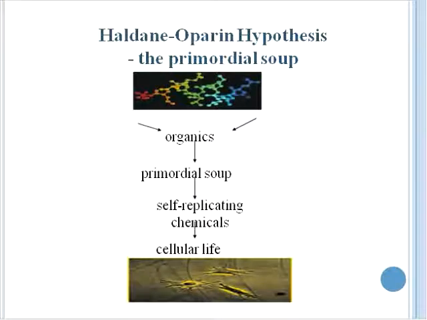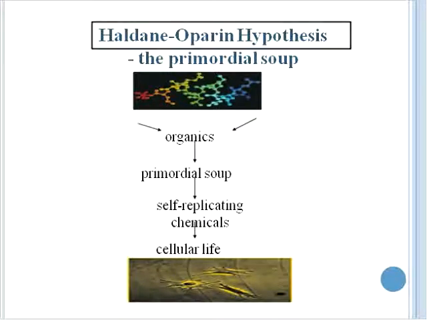One of the first groups of scientists to actually formulate hypotheses surrounding this were Haldane and Oparin. They believed that the early Earth consisted of what they termed a primordial soup. The early Earth consisted of organics, which existed in the aquatic environment, the seas, which formed a primordial soup. Inside of this soup, if you will, there were self-replicating chemicals that eventually coagulated, combined to form cellular life.